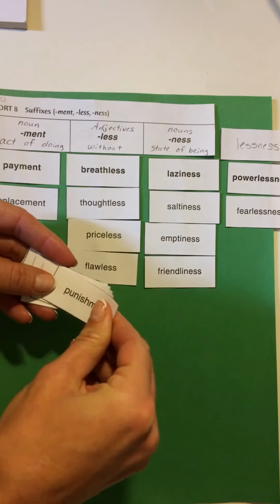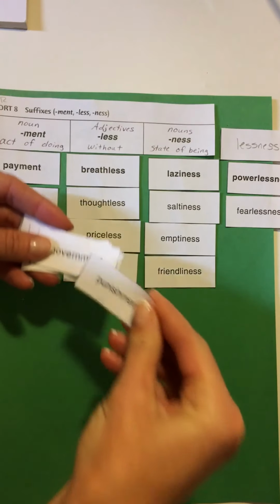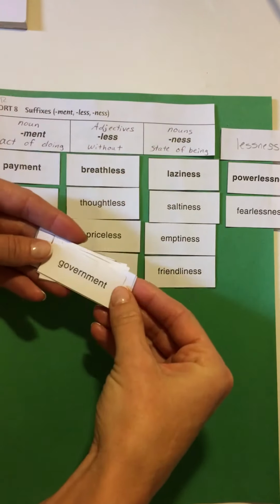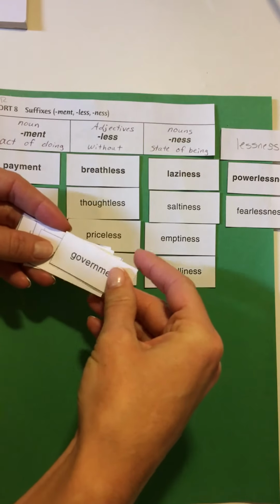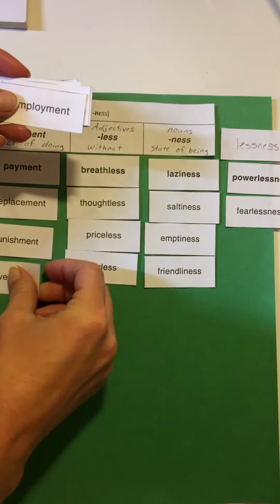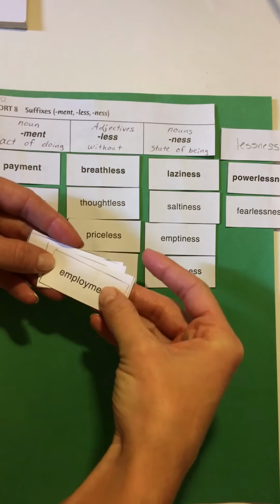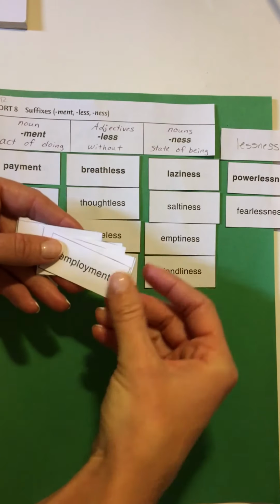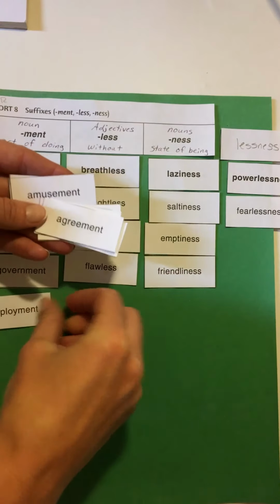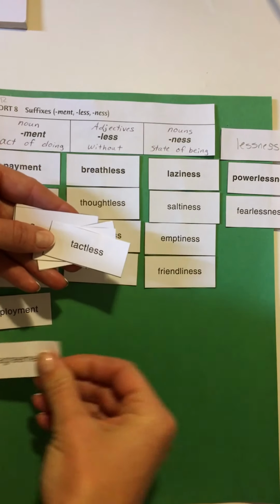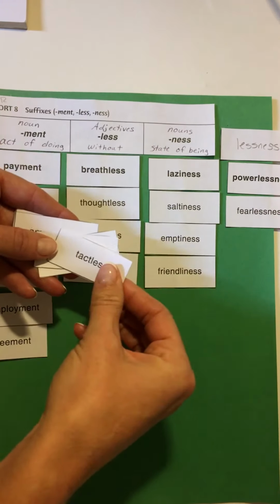Punishment. The act of punishing. Government. The act of governing people. Employment. The act of employing, to give a job. Agreement. The act of agreeing. Tactless.